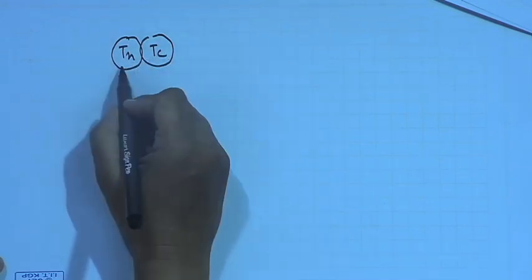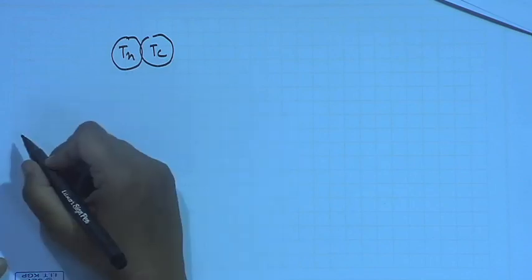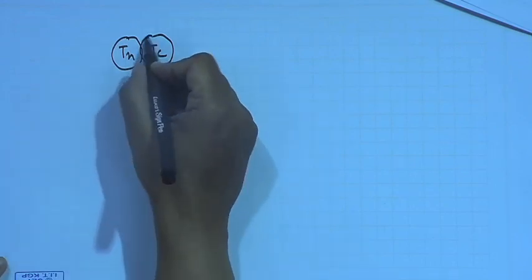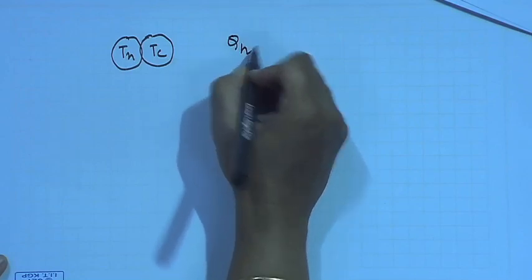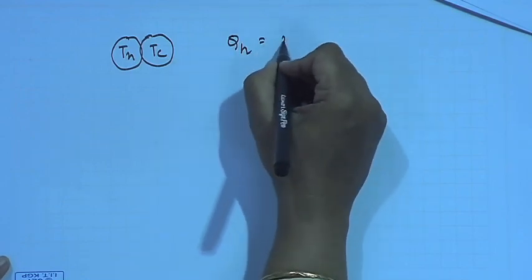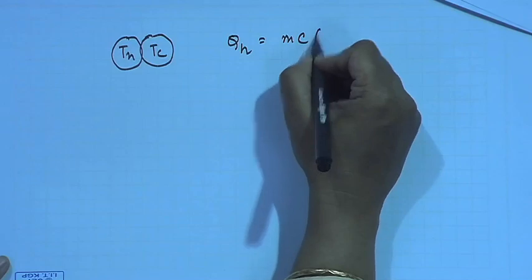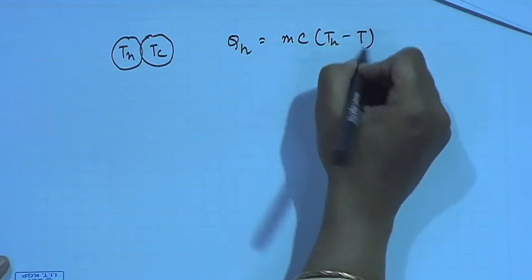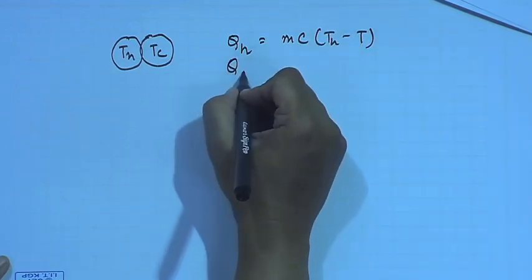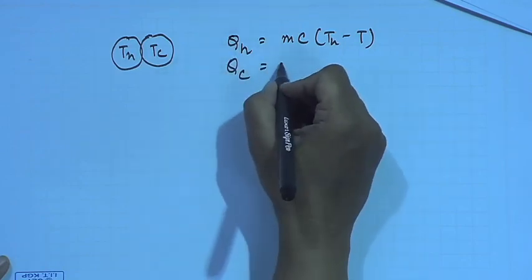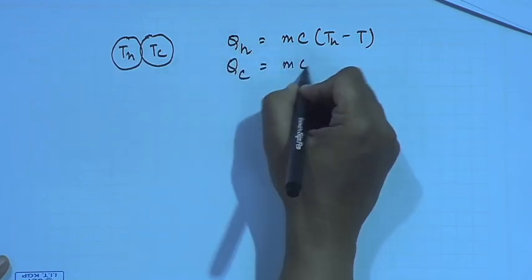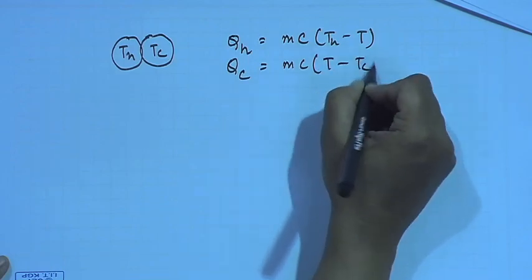Two identical balls, one is at TH, one is at TC, right. Now, when both of them are brought in contact with one another, Q lost by the hot body is m c (TH minus T), and Q gained by the cold body, naturally this is plus and the other is minus, is m c (T minus TC).